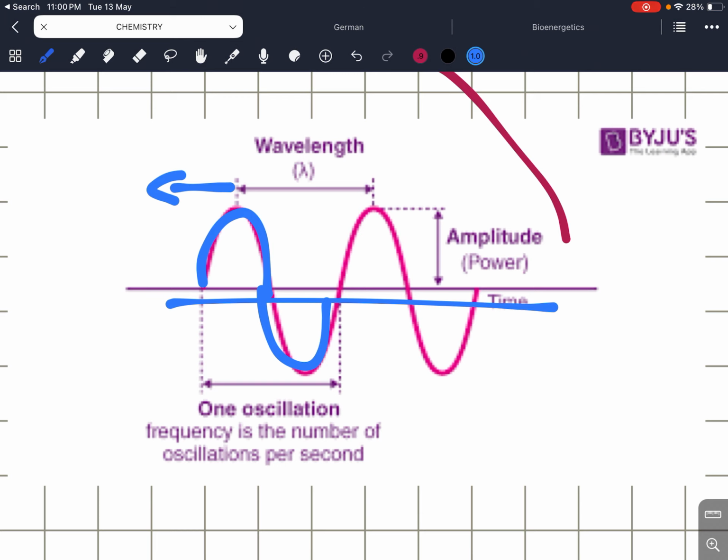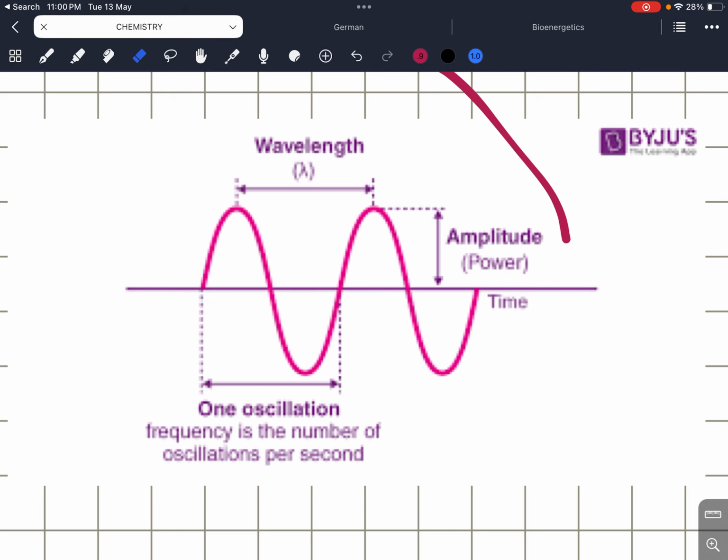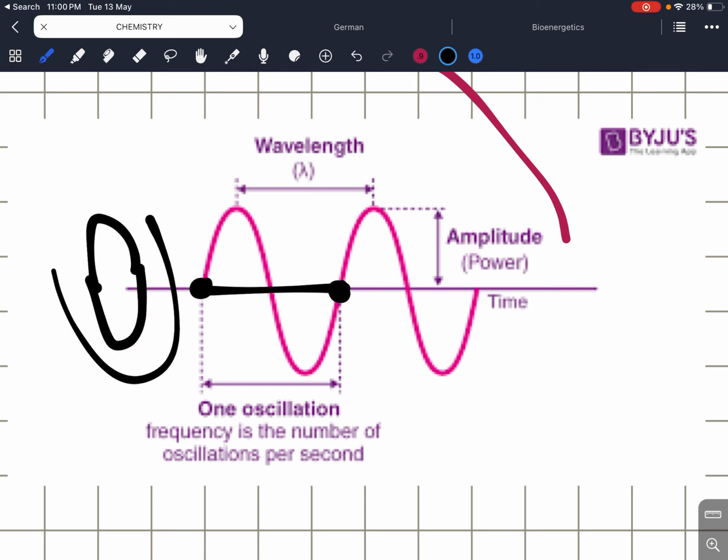This line, let me just clear it up. From this point to this point, it completes one cycle. If you take this in total, it makes a complete cycle and a complete period. So that's like one wave, right? That's also known as wavelength, and that is also known as one oscillation, and frequency is the number of oscillations per second.